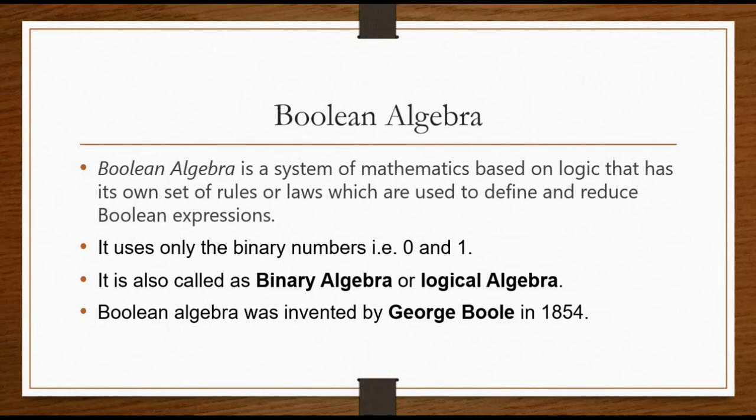Boolean algebra uses only the binary numbers 0 and 1. The variables used in the Boolean algebra only have one of two possible values, a logic 0 and a logic 1. But an expression can have an infinite number of variables. Boolean algebra is also known as binary algebra or logical algebra. Boolean algebra was invented by George Boole in the year 1854.